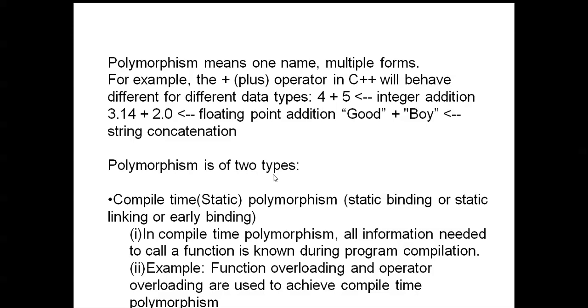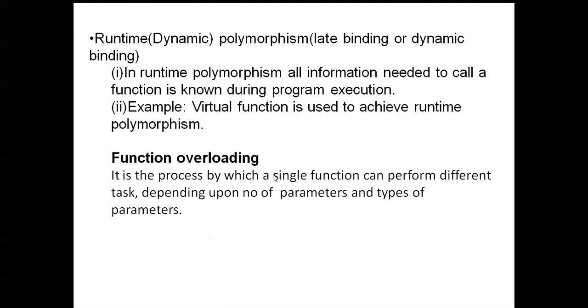Next, runtime polymorphism, also called dynamic polymorphism, dynamic binding, or late binding. In runtime polymorphism, all the information needed to call a function is known during program execution.